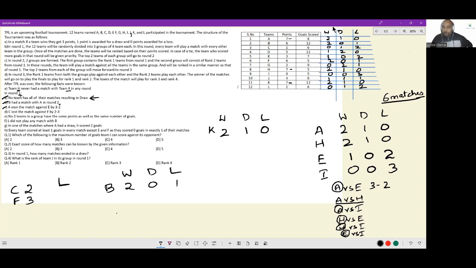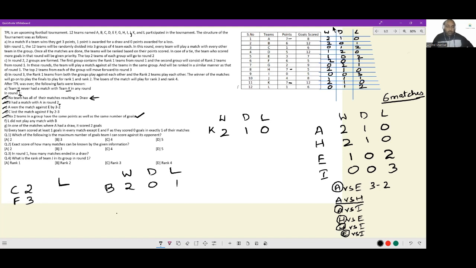5, nowhere. 3-7, nowhere. 6-5, nowhere. 2-9, nowhere. 7-5, we have already fixed that, no problem. 0-5, nowhere. 4-4-8, nowhere. 7-12, nowhere. 1-6. So C and L are the only teams for which this instruction is valid. And we know C, F and L are in separate groups. No 2 teams played in a group have the same points as well as same number of goals. C and L have to be in separate groups.